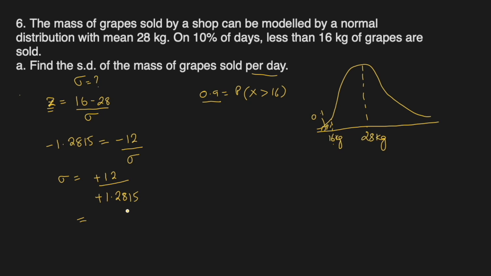Let me use the calculator for this. 12 over 1.2815 comes out to be 9.364, so let me use 9.36 as the standard deviation.